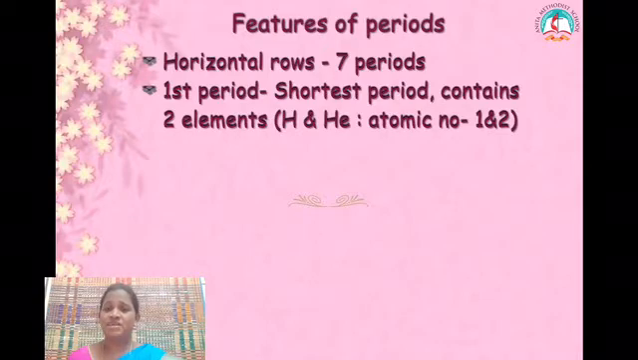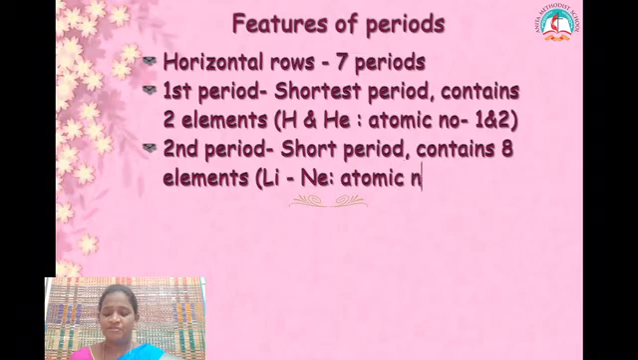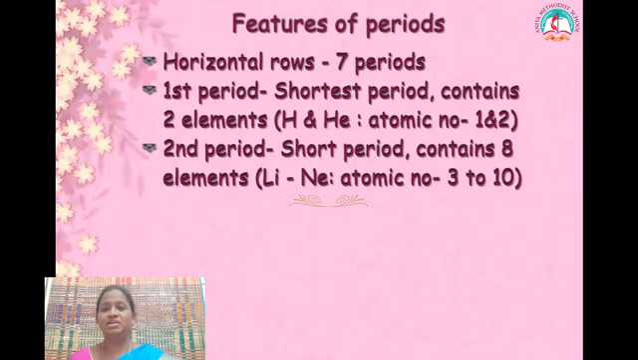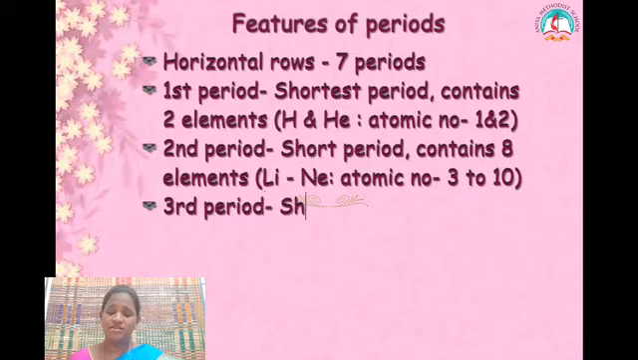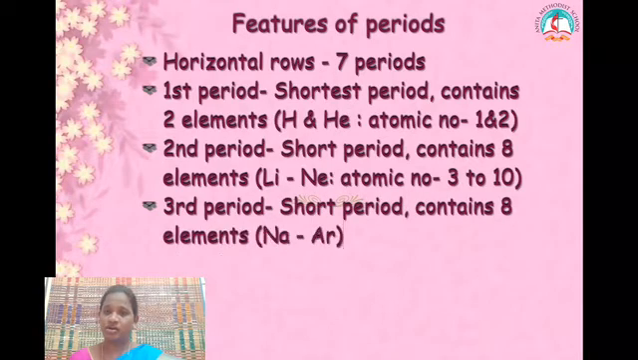There are 7 periods, and the first period is the shortest period, which contains only 2 elements, namely hydrogen and helium, and the atomic numbers are 1 and 2. Then the second period is a short period which contains 8 elements from lithium to neon, and the atomic number is from 3 to 10. And the third period is a short period which contains again 8 elements from sodium to argon.